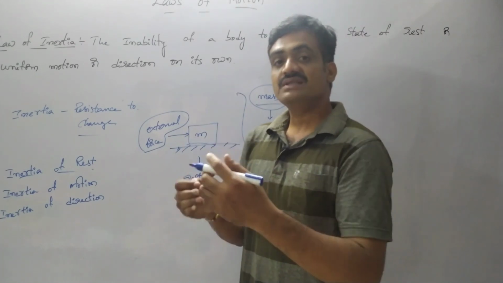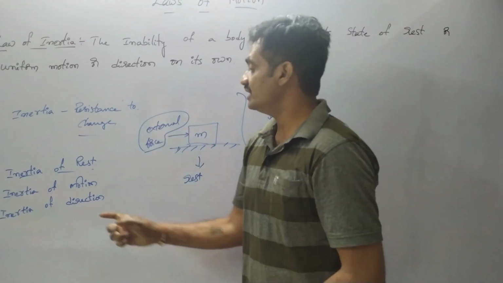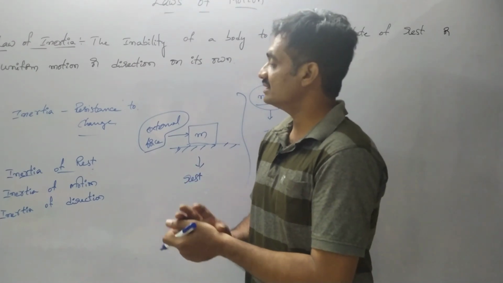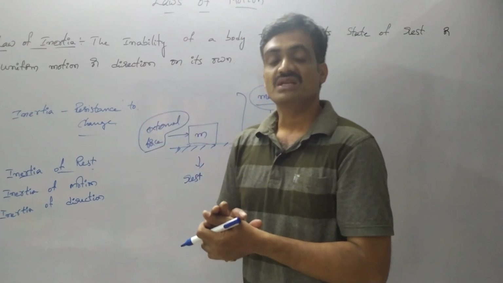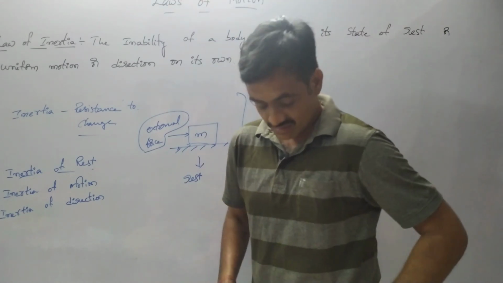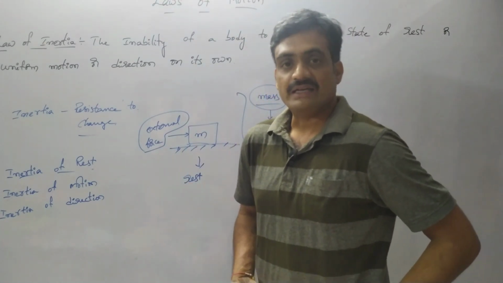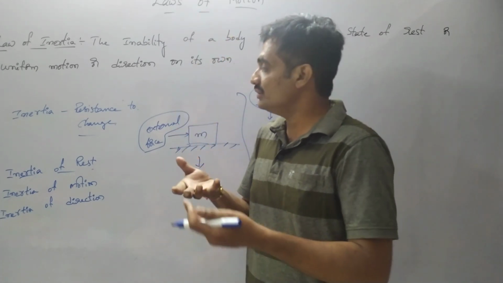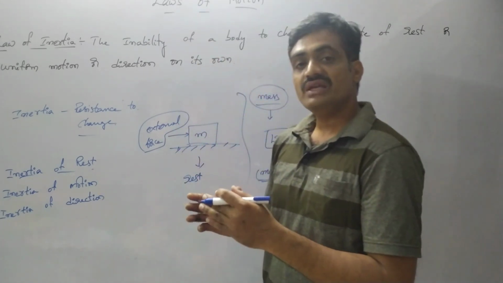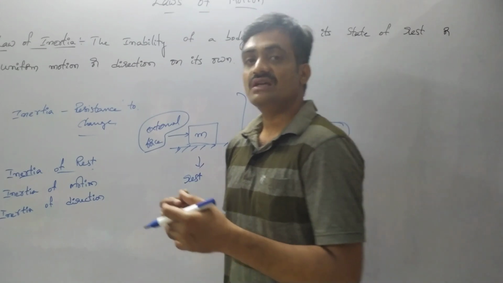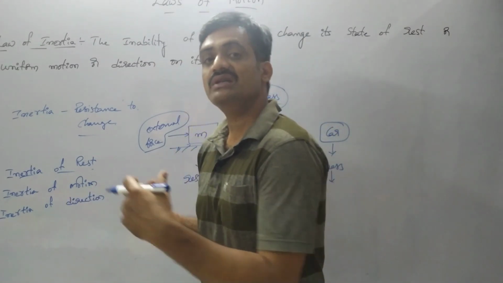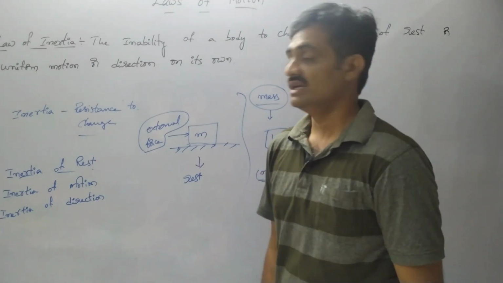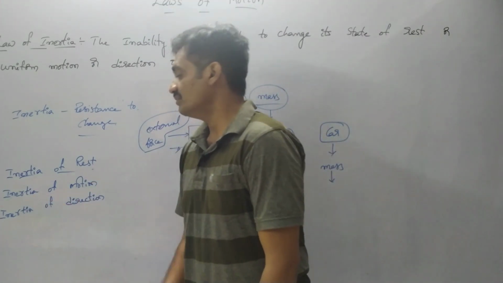As the person is moving in a bus with a uniform velocity, as the brakes are being applied, the bus comes to rest. Since the bus comes to rest, the legs and the lower part of the body come to rest, whereas the upper part will continue in uniform motion. That's why we experience a pull in the forward direction as we move in the bus. That represents inertia of motion.